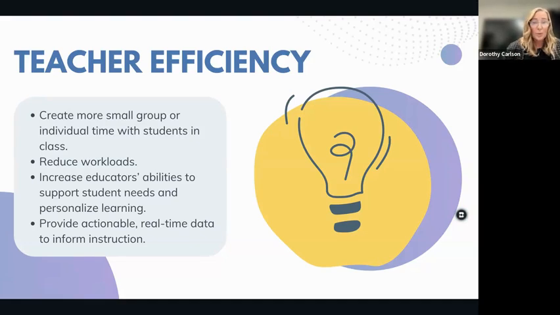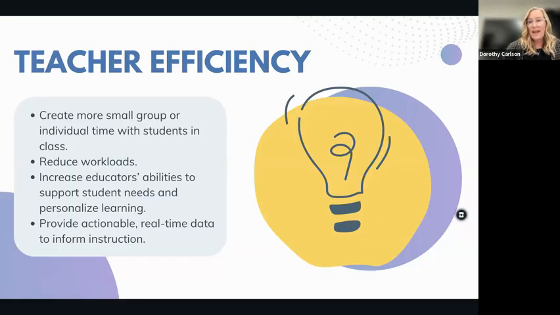AI might also reduce your workloads. It might also increase your ability to support students' needs and personalize learning to what they need at that moment. It also can provide actionable real-time data to inform instruction.